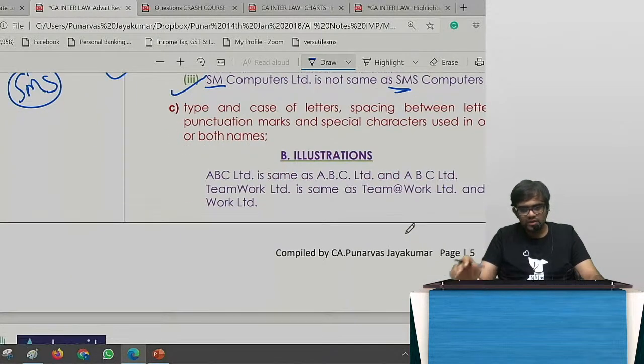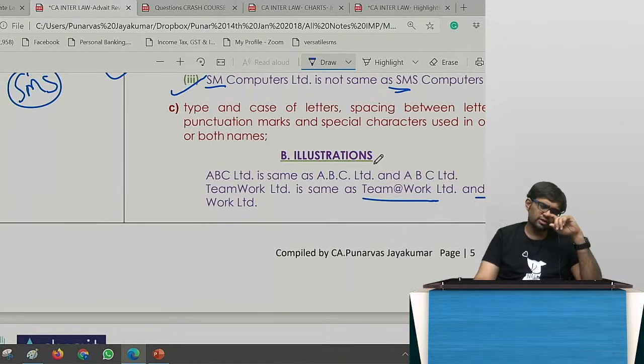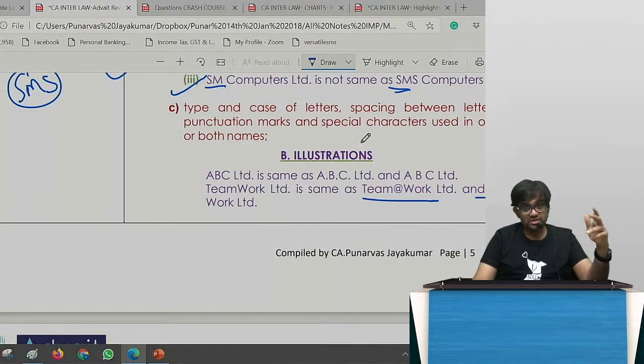Then you cannot add dots, full stops and all those things and say it's a different company, because ABC Limited is the same as A.B.C. or A B C. It will remain the same. Teamwork Limited is the same as Team at Work Limited and Team-Work Limited. Correct? That's the thing. New Pratap Limited also can be done, but then it depends on the line of business. If it's the same line of business, then they'll not allow. If it is a different line of business, they may allow. So adding new, old, all these things, generally they will disagree.